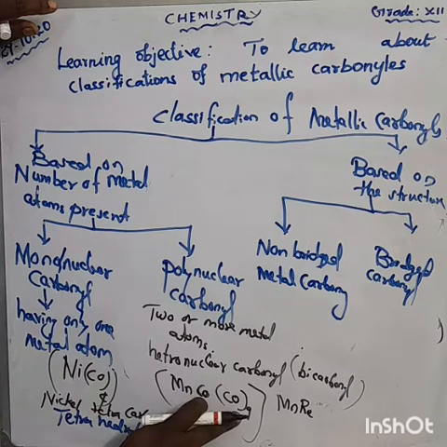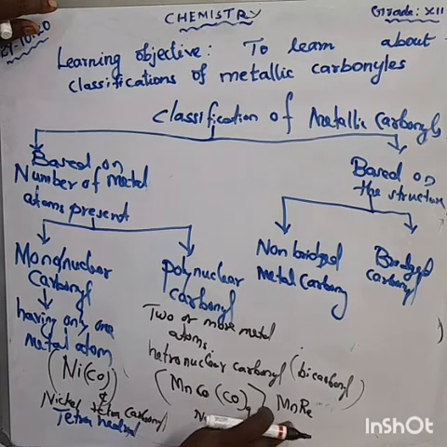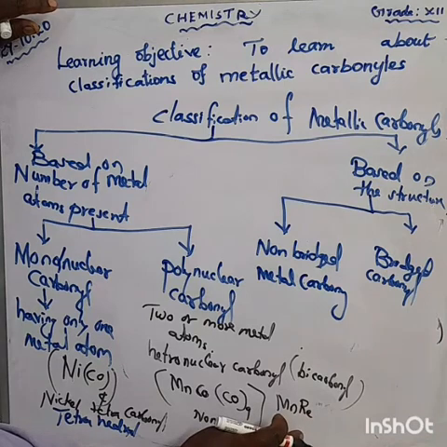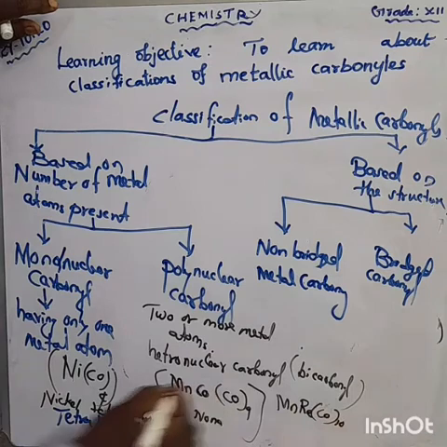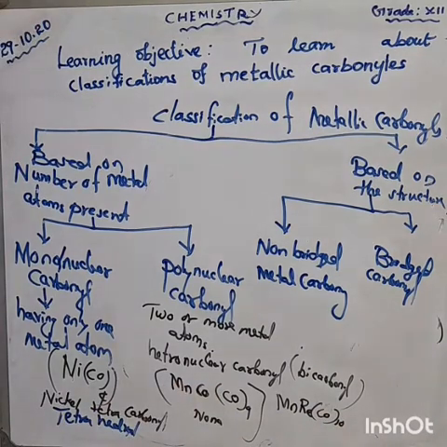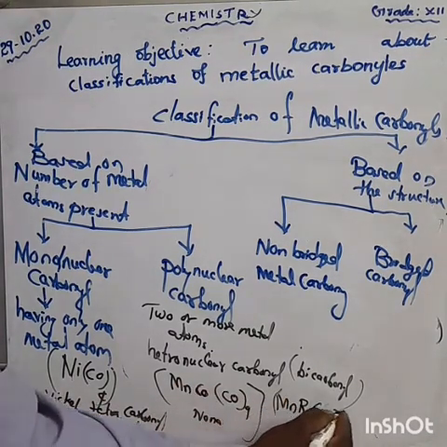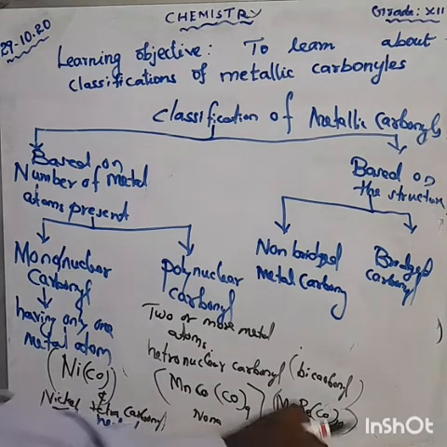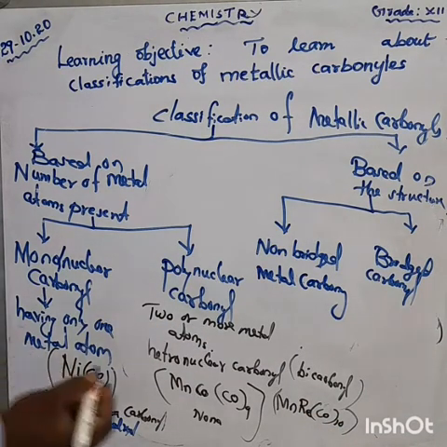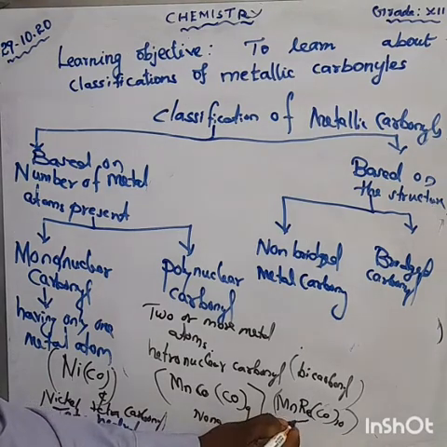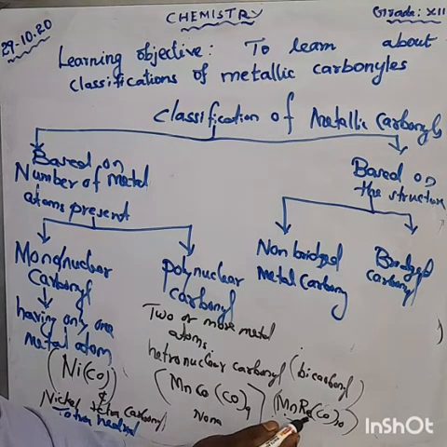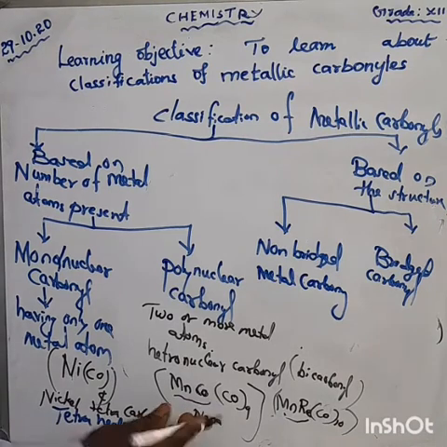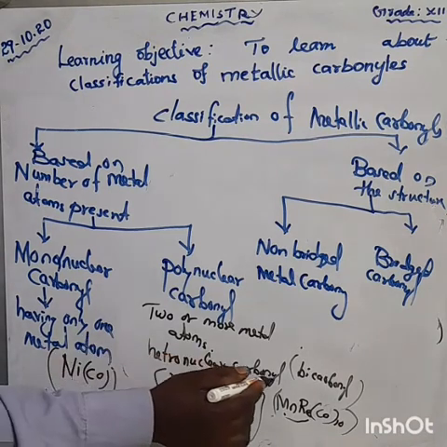Nona-carbonyl. Okay. Second one is MnRe. We are using 10, 10 means deca. Okay, here about the hetero. Hetero means what? Hetero means different metal present here. There are 2 different metals. Here one is manganese, another one is rhenium. Re refers to rhenium. Here manganese, rhenium. Here manganese, cobalt. So we are using heteronuclear carbonyl.